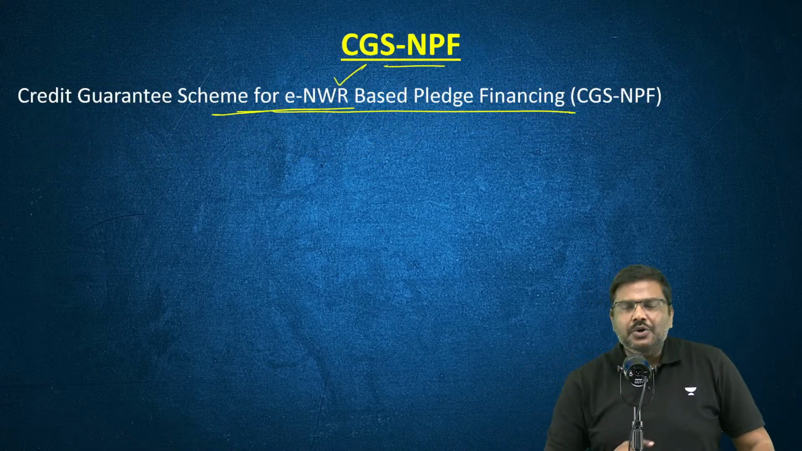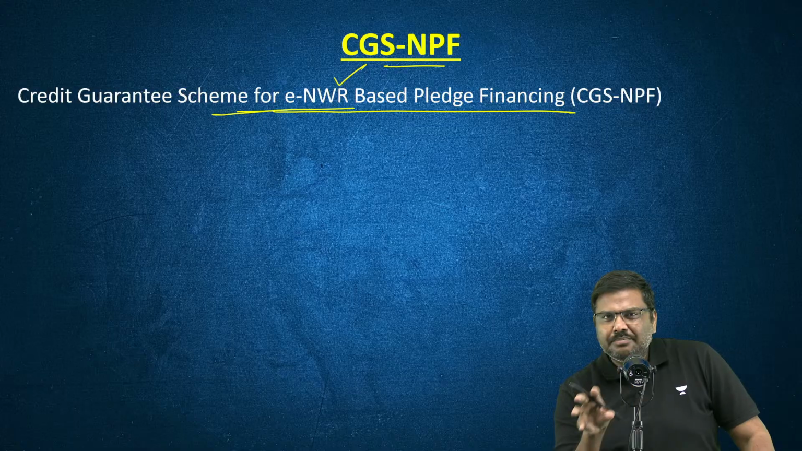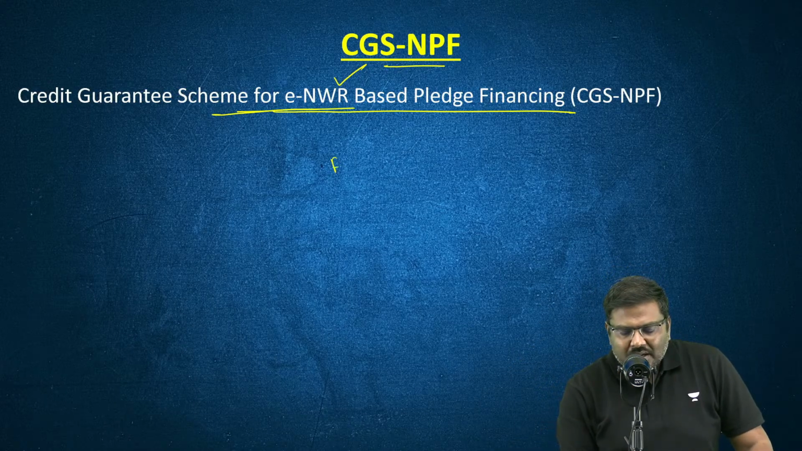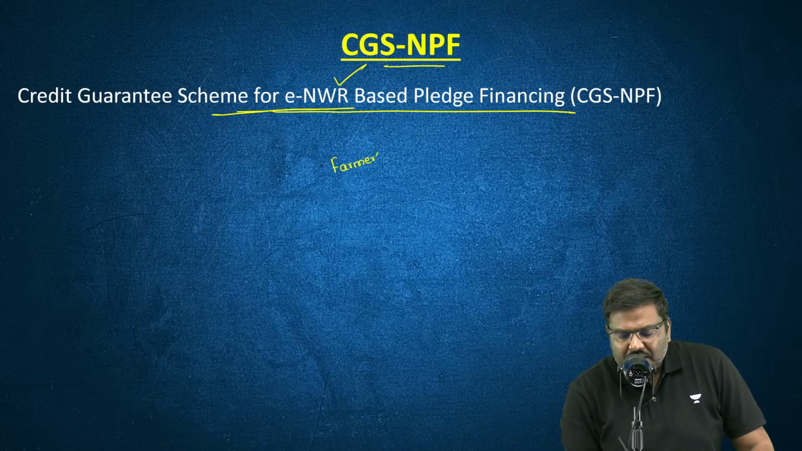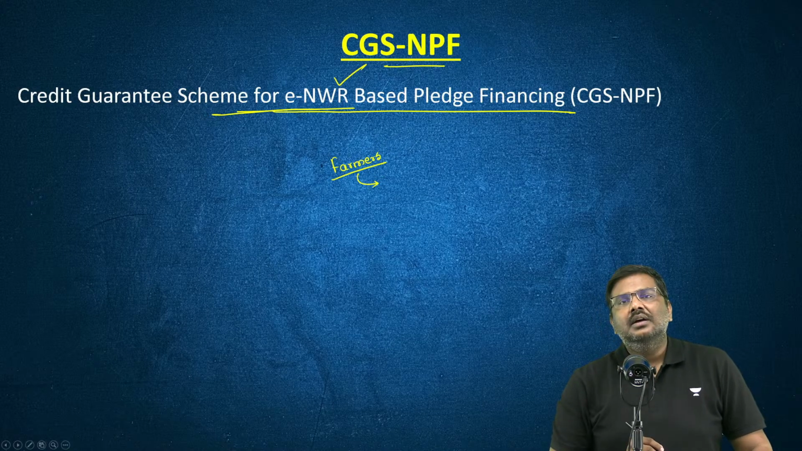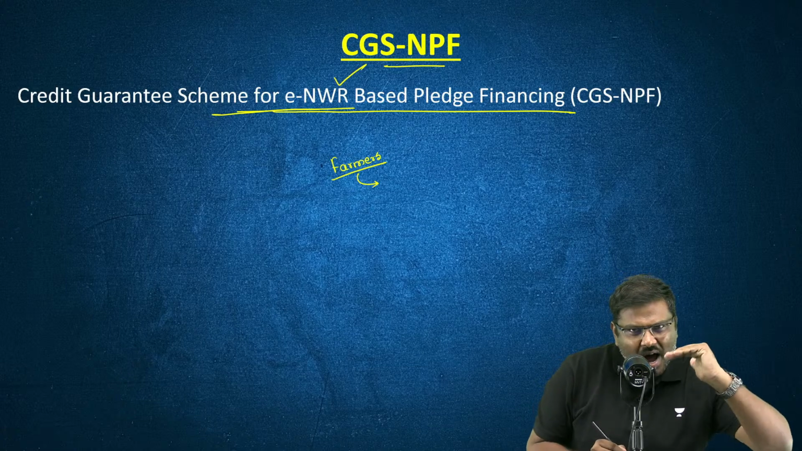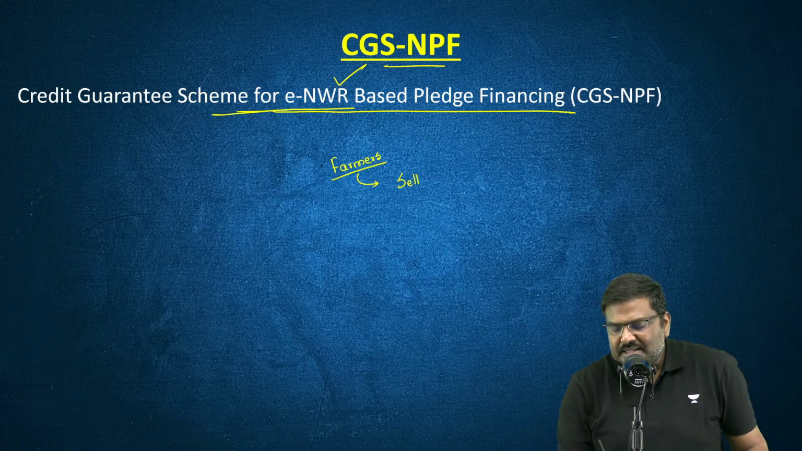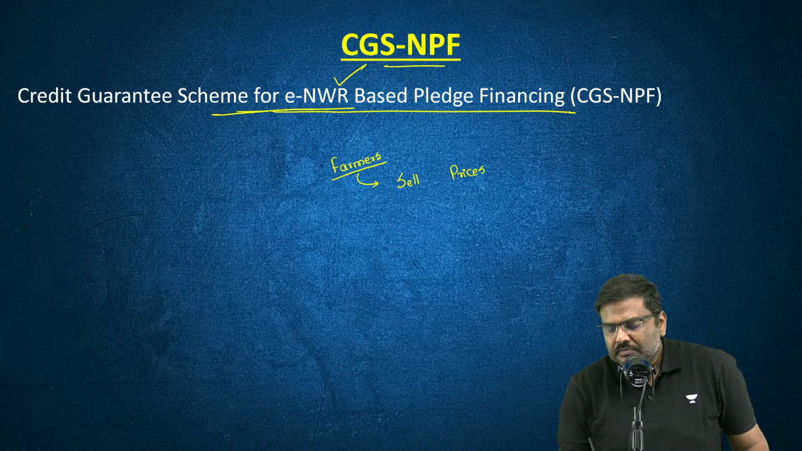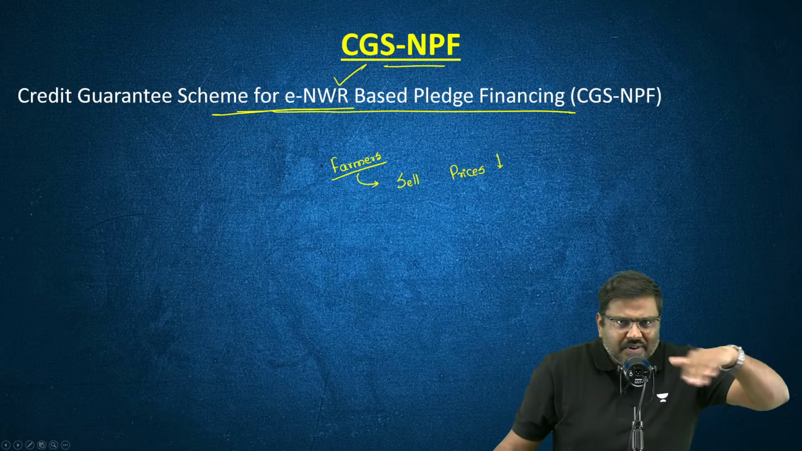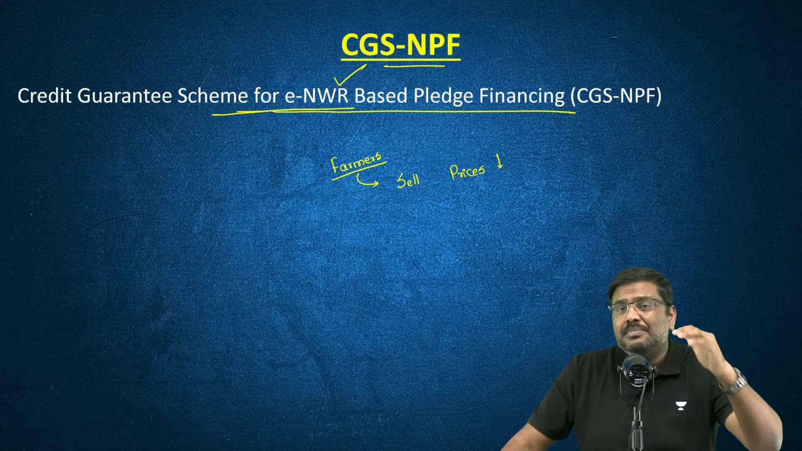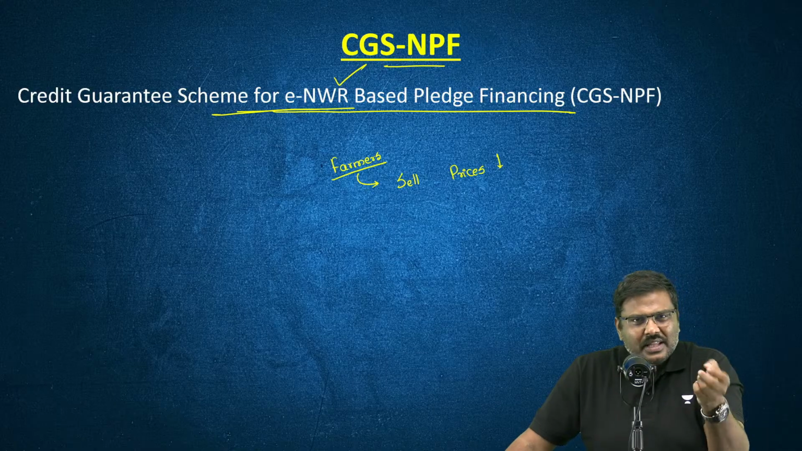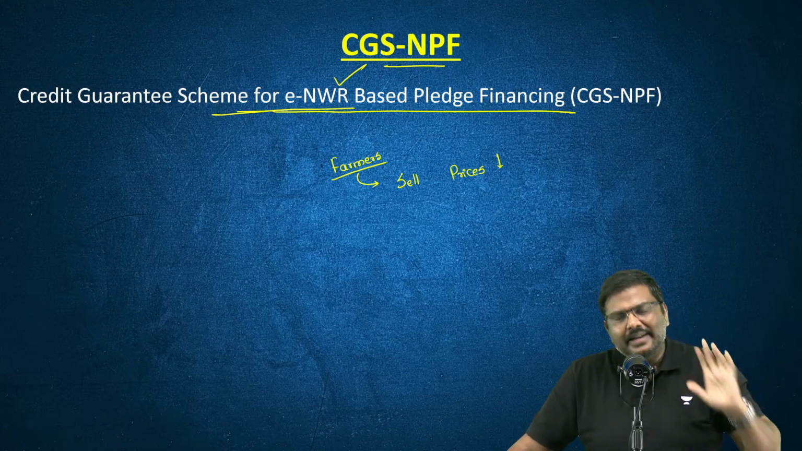Now, before I explain the concept of a CGS NPF, listen to me, these are important points. Apart from multiple problems faced by farmers, one problem is that once they harvest the crop and want to sell it in the market, the prices could be very low. They have harvested the crop, they want to sell it in the market, the prices are very, very low. So if they sell it in the market now, they will not be able to earn a sufficient amount of income.